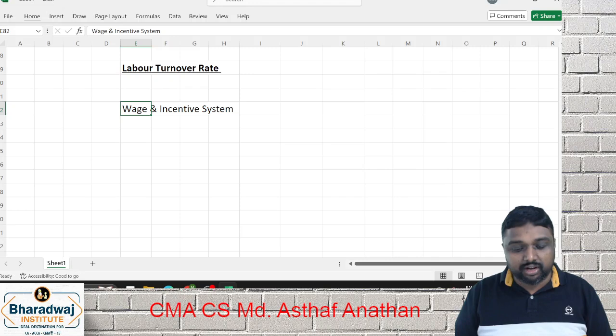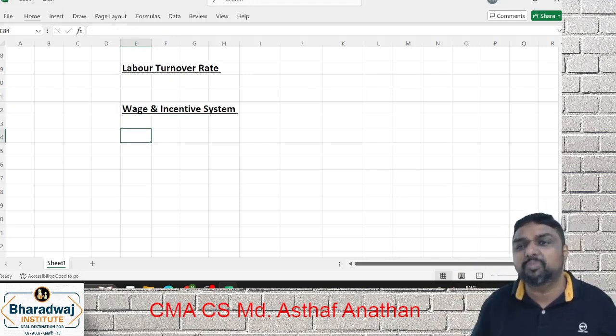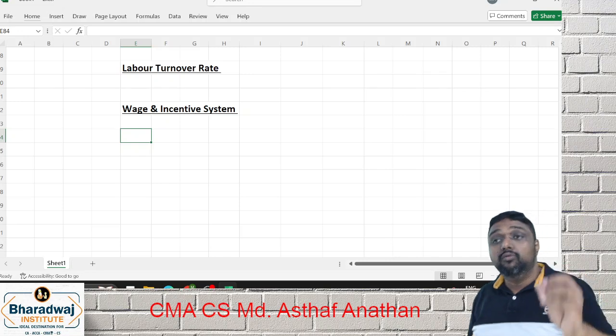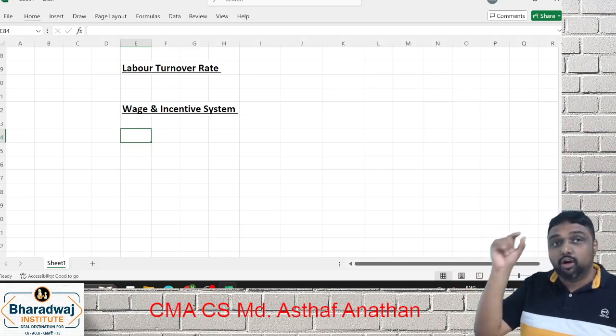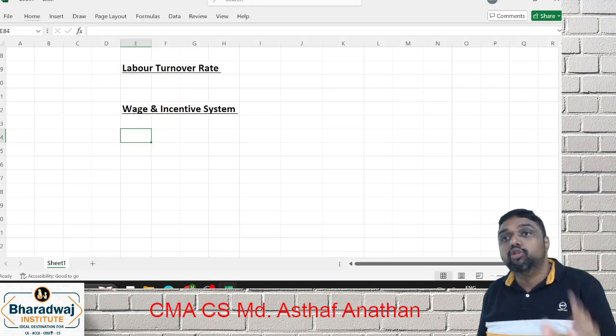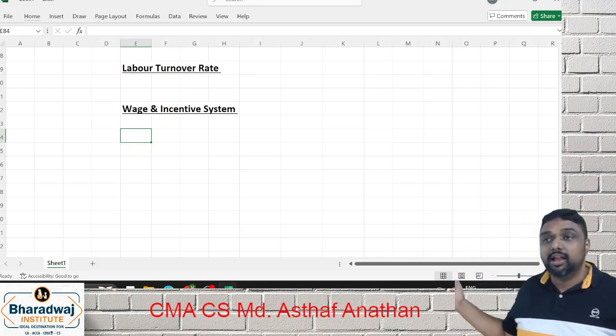My dear friends, some friends may be facing difficulty. Sir, how to approach this wage and incentive? A lot of problems are there. My dear friends, we did majority of the questions as 2 marks. In the class, we did a lot of small questions, all 2 marks. How will it come for a 7 mark question? A 7 mark question means they will ask consolidated.